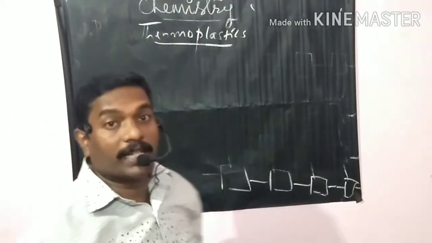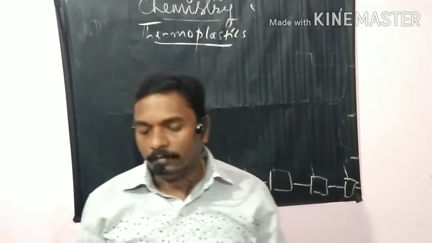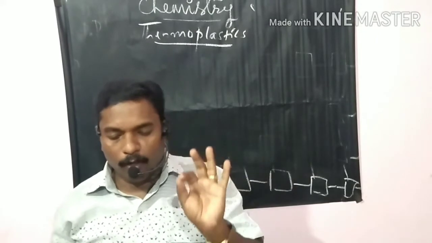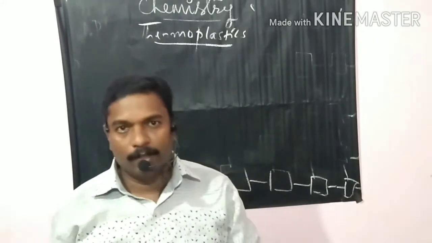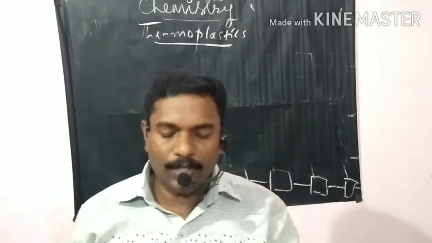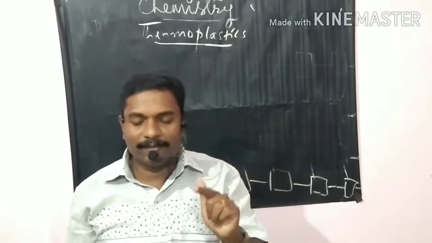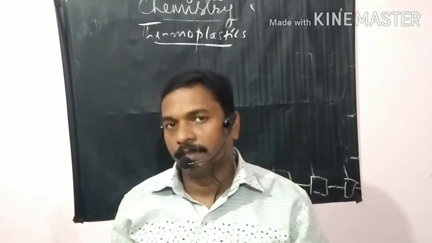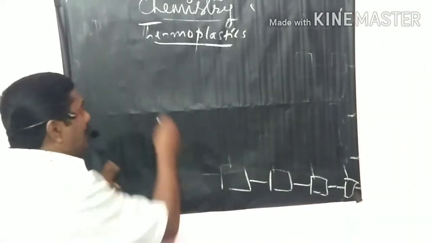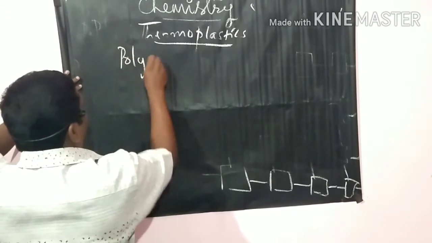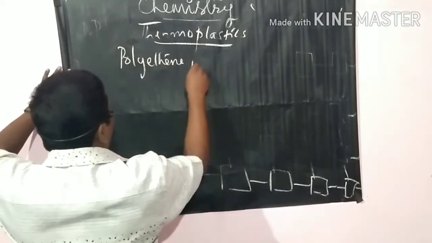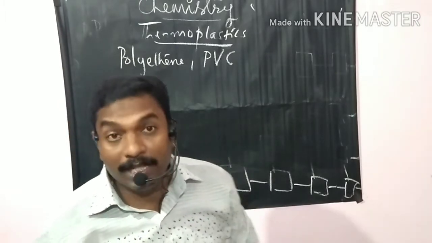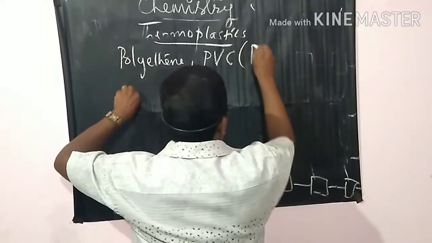So what are thermoplastics? The plastics that get deformed easily on heating and can be bent easily are known as thermoplastics. For example, polythene and PVC. What's the full form of PVC?